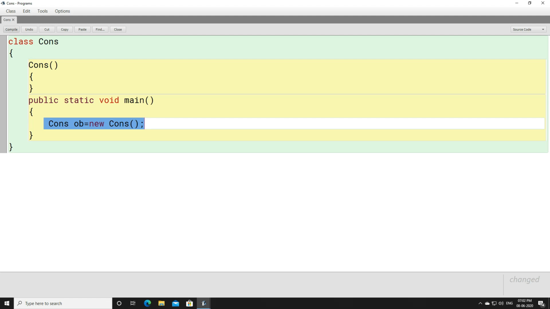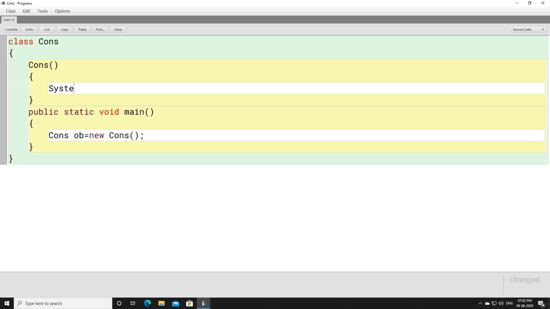Okay, now let us compile the program. Now remember, students, whenever an object is created, the constructor will be called. If you create an object, a constructor will be called here. Now let us write something inside this constructor, so when it gets invoked we will come to know that the constructor is invoked, right? Here we will write system.out.println and print constructor inside this.